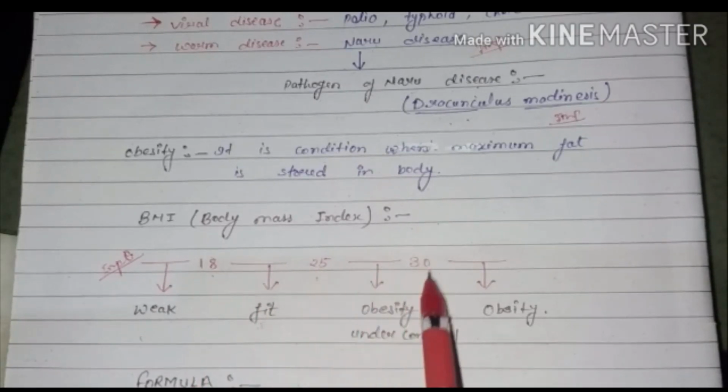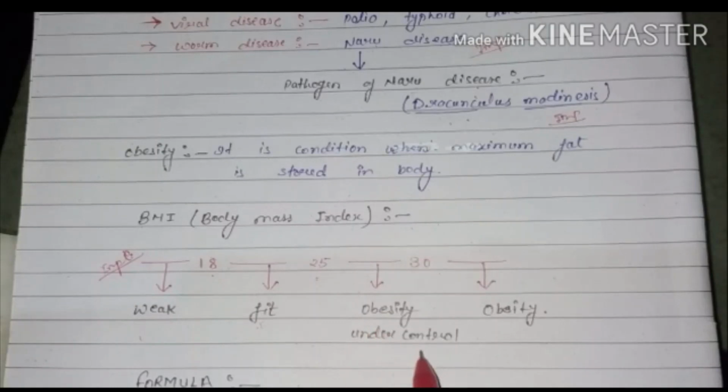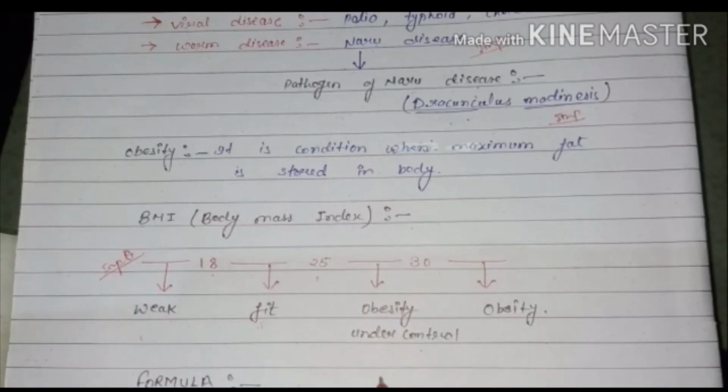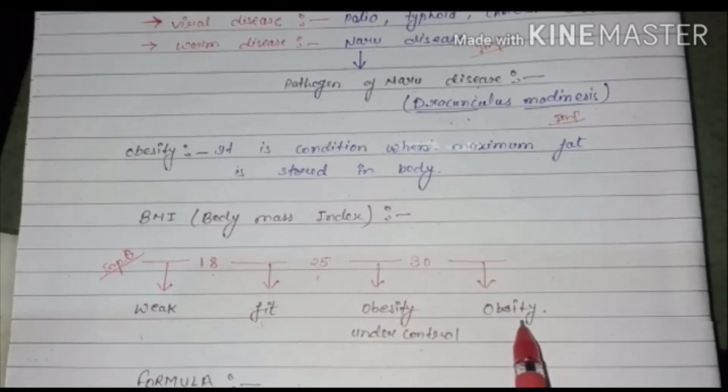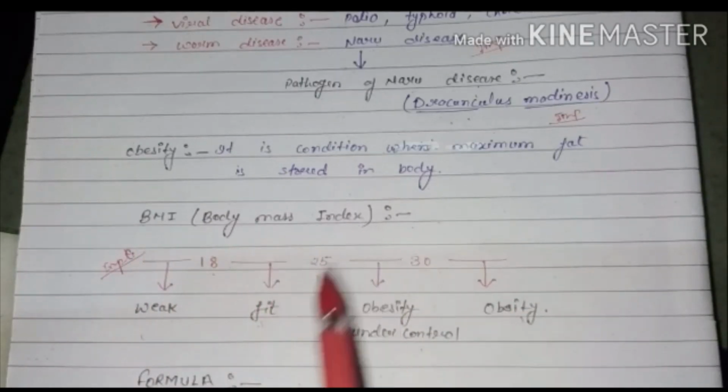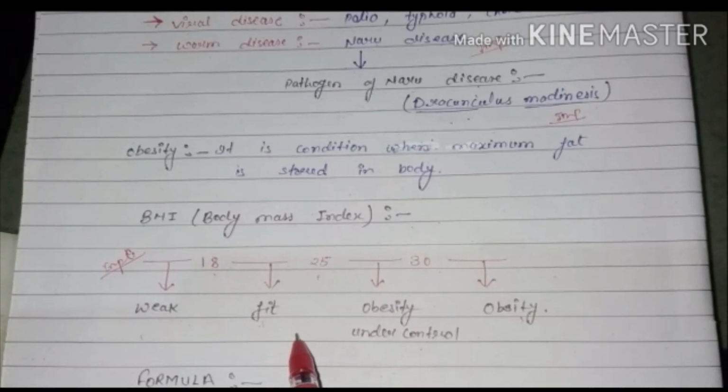Between 25 and 30 is obesity under control, meaning a little bit of fat is there but it can be controlled. More than 30 means the person has the disease obesity, meaning they have a maximum amount of fat stored in their body. This is the body mass index by which we can know whether a person has obesity or not.